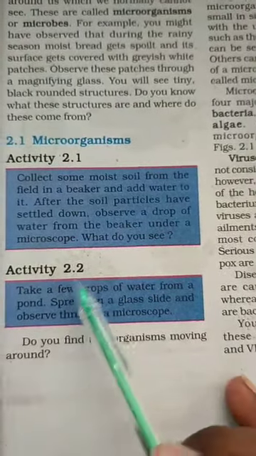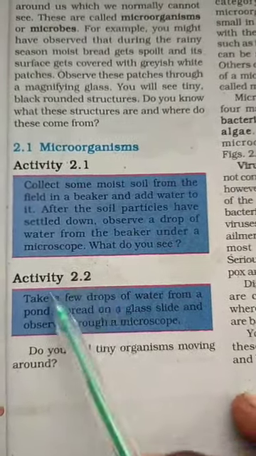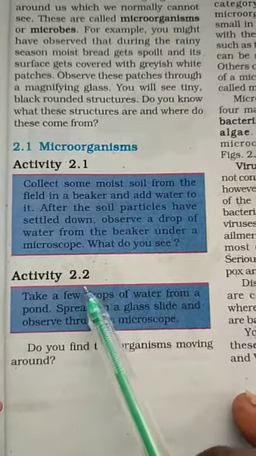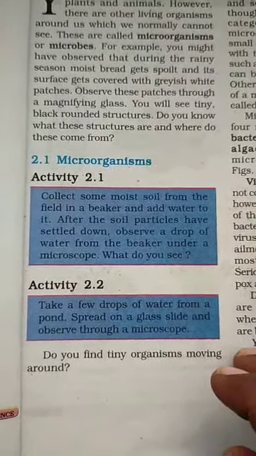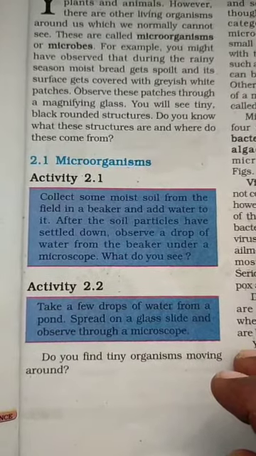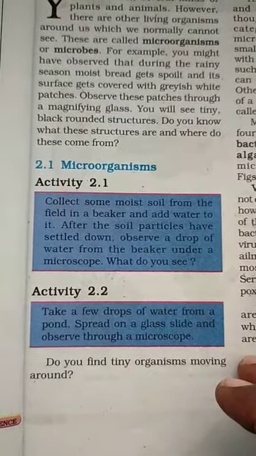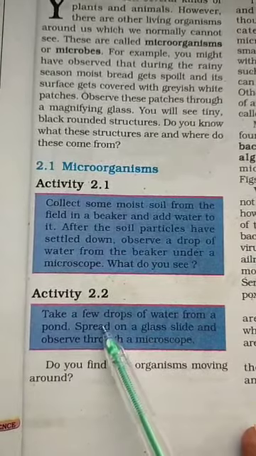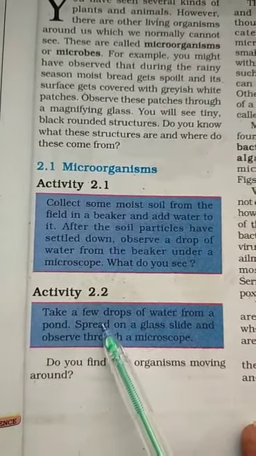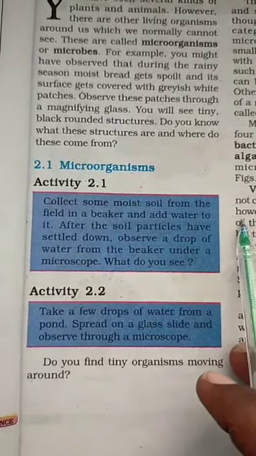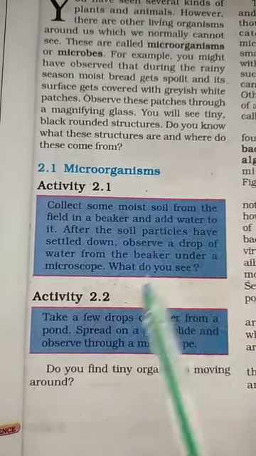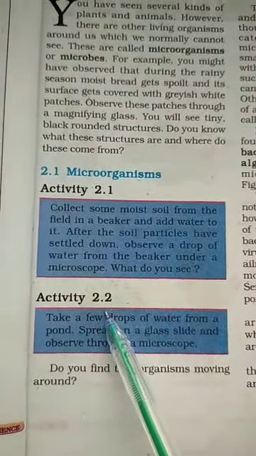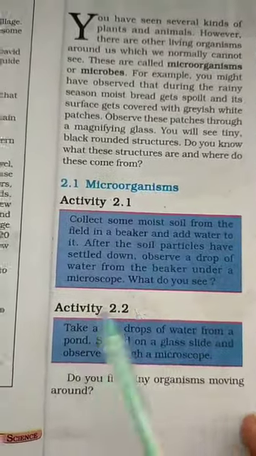The answer is you observe a large number of microorganisms moving or floating in the water. Okay, I understand activity 2.1 and 2.2.